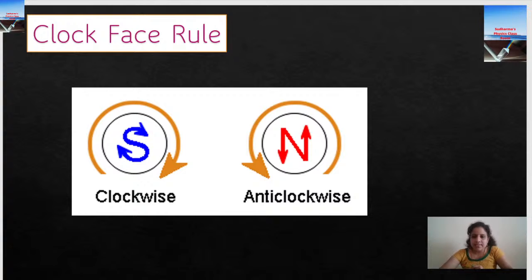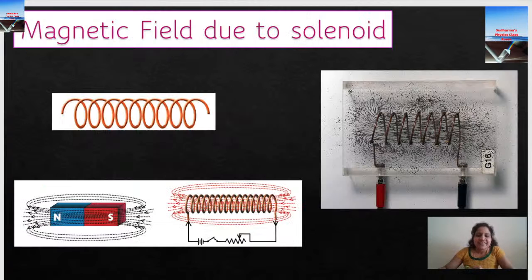And if the current is in the anti-clockwise direction, that is the north pole of the magnet. Those who have written "if it is clockwise" and "if it is anti-clockwise", I'm sure they'll be laughing now, right? That's a common mistake we make because the answer is there in our mind and automatically we write whatever we feel.